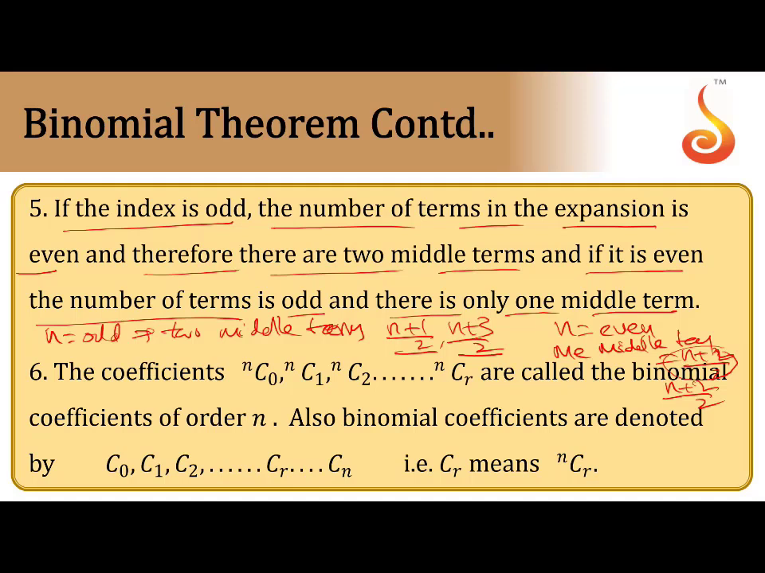So how to get the terms? Using the general term. If n is even, only one middle term, that is the (n+2)/2 term. Clear? What I told, the coefficients are binomial coefficients. So sometimes you can write in short form nC0 as C0, nC1 as capital C1, nC2 as capital C2. So nCr is capital Cr and so on. They are all called binomial coefficients. That means Cr means nCr. Don't confuse nCr and Cr.